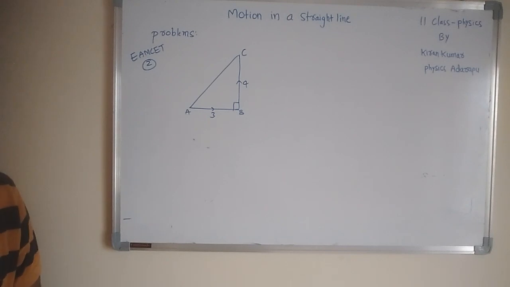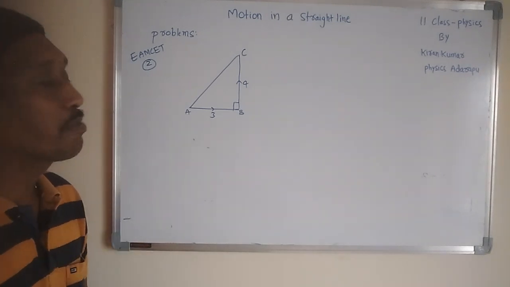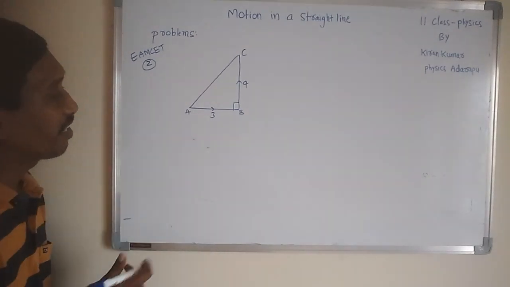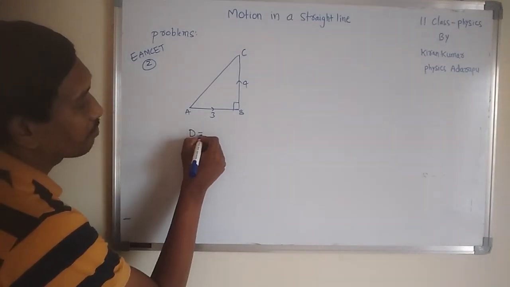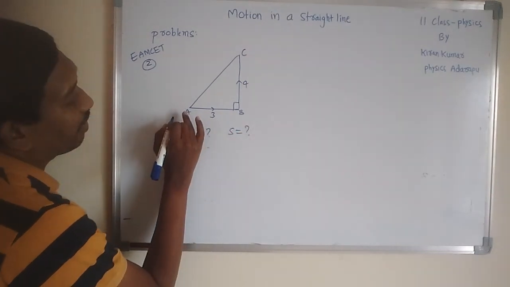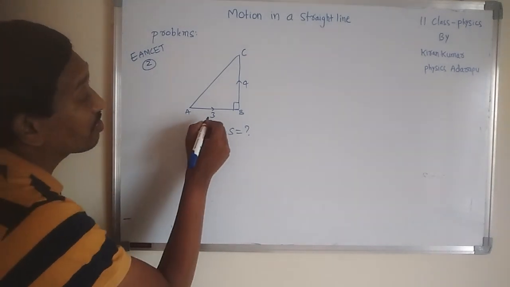The question asks: if a person walks from A to B and from B to C as shown in the diagram, find the displacement and distance between the two positions. The distance is the length of the path traveled by the body.